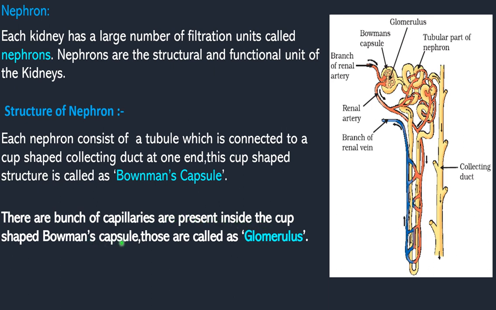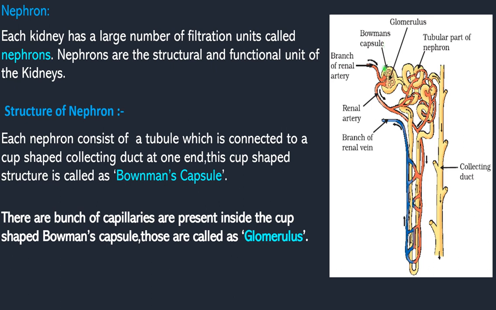the cup-shaped Bowman's capsule. So this is the cup-shaped Bowman's capsule. Here you are observing the light pink colored structures. Those are called as what? Bunch of capillaries. So those bunch of capillaries are called as what? Glomerulus. So these glomerulus will filter the blood at high pressure in the Bowman's capsule.